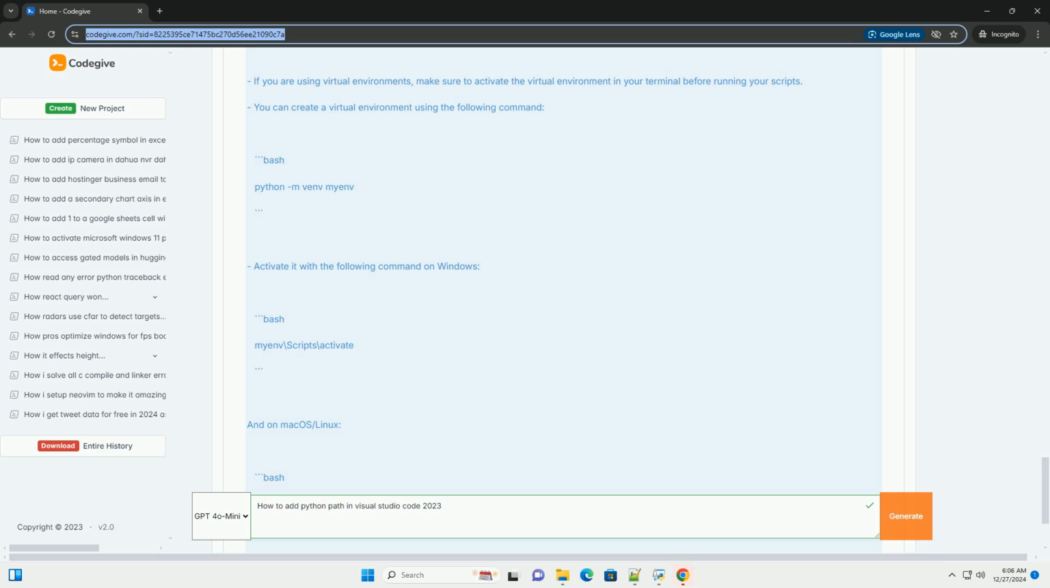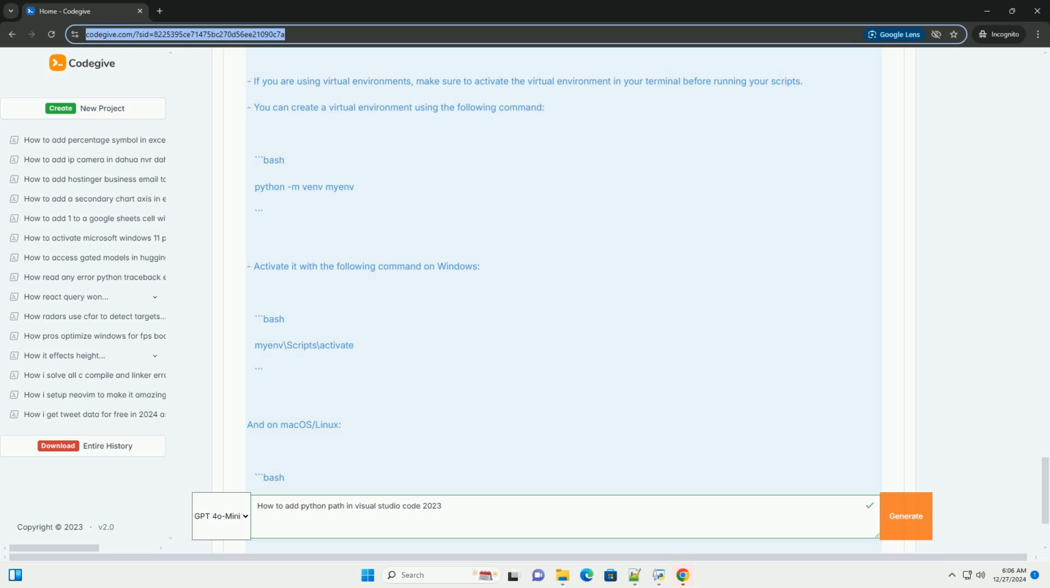If you need to add a specific path manually, follow these steps. 1. Open your workspace settings, File, Preferences, Settings or Ctrl+. 2. In the search bar, type python.pythonPath. 3. Click on Edit in settings.json to open the settings.json file. 4. Add or modify the following line to specify the Python path. Replace C/path to your python/python.exe with the actual path to your Python installation.